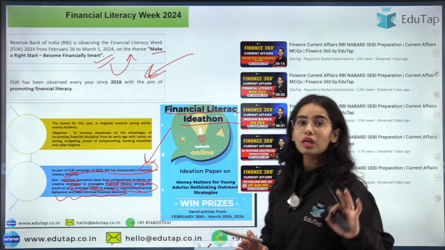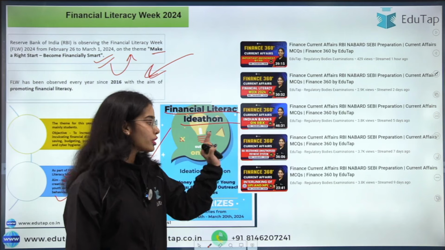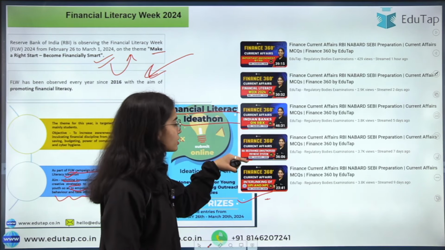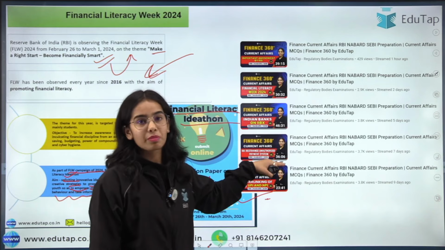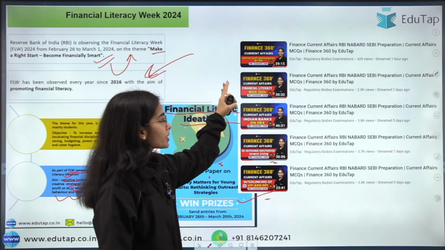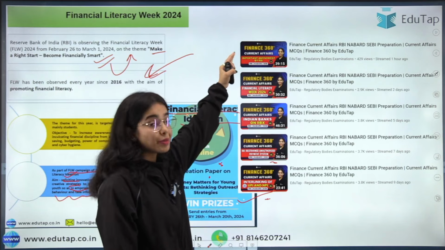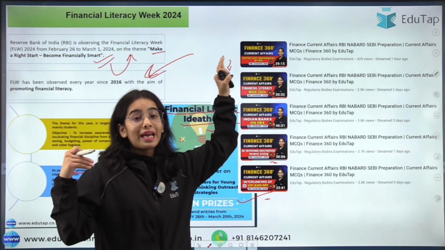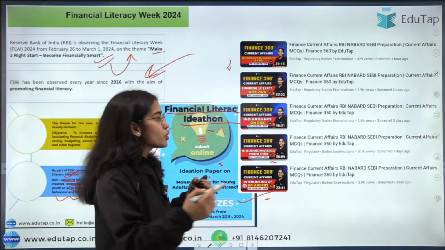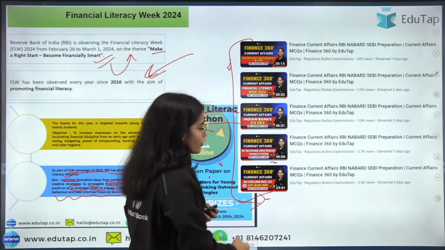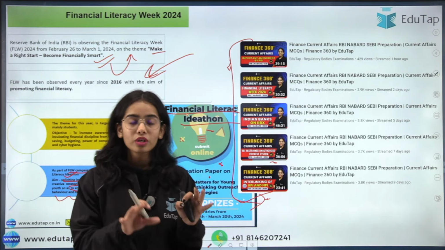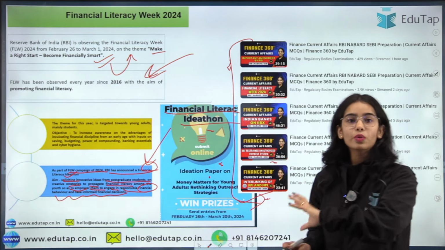So now these all are the 5 sessions that we have discussed on the different topics: interlinking of the UPI and NPI, as well as the RBI restraining unauthorized payment systems, the Indian banks on IIBX, as well as Financial Literacy Week 2024, an important amendment by the RBI, and additional steps that the RBI has taken for the Paytm Payments Bank. So all of these topics we have covered in these 5 sessions, and from these 5 sessions I have brought for you the questions. So try to answer the questions.